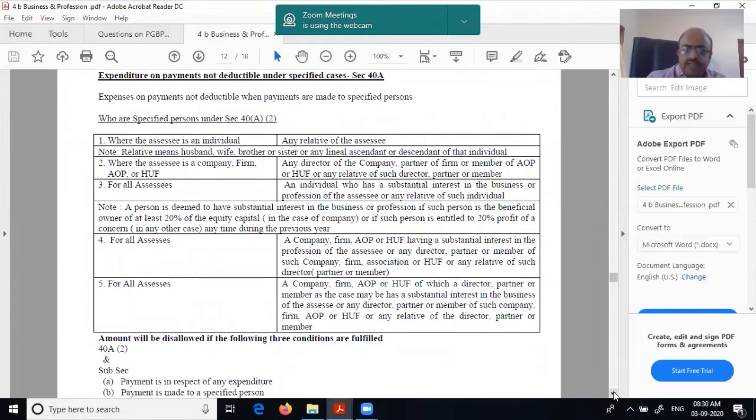What it says is, if any payment is made, we have already seen this a little while back when we saw payments made to related party. That is, when payments are made to specified persons, then what happens? Amount will be disallowed if three conditions are fulfilled. What are those conditions?